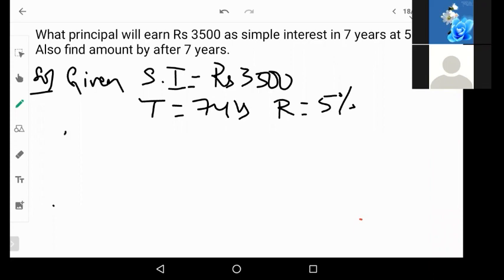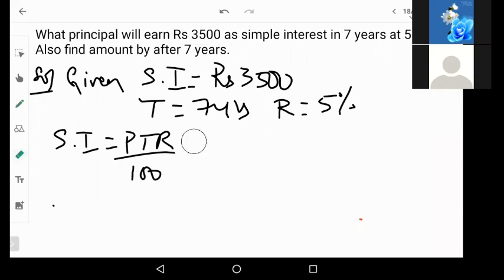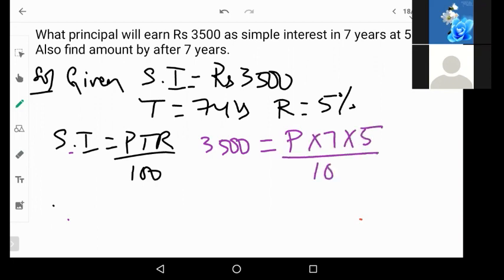Now, using this simple interest formula of PTR by 100, we can find out the principal. Now solve it. Simple interest 3,500 is equal to principal, keep it as it is, P, time is 7 years, rate is 5%, divided by 100.